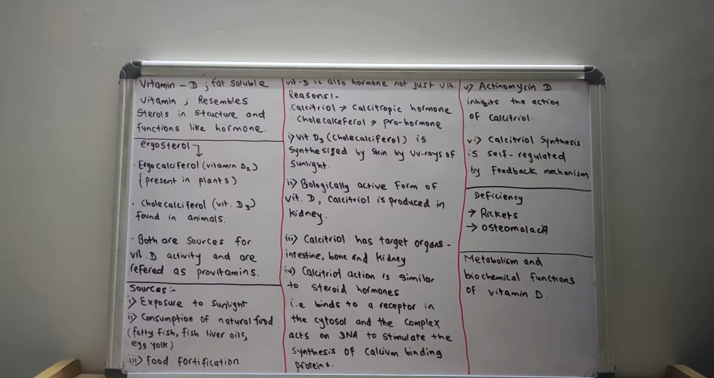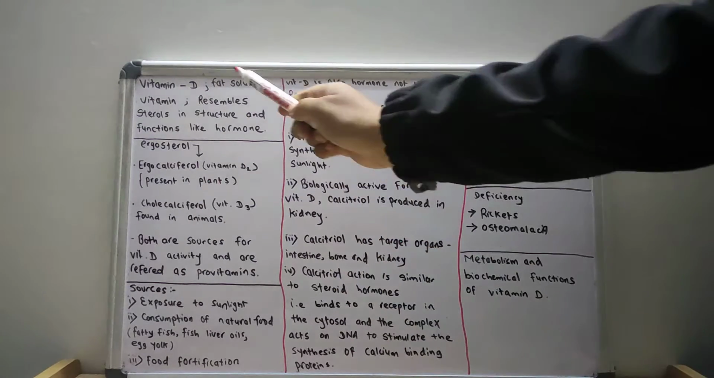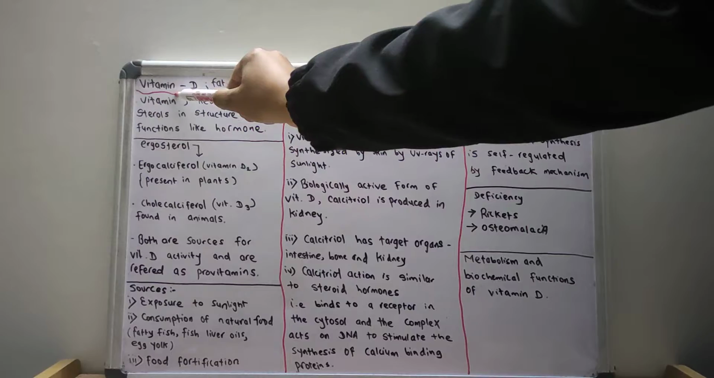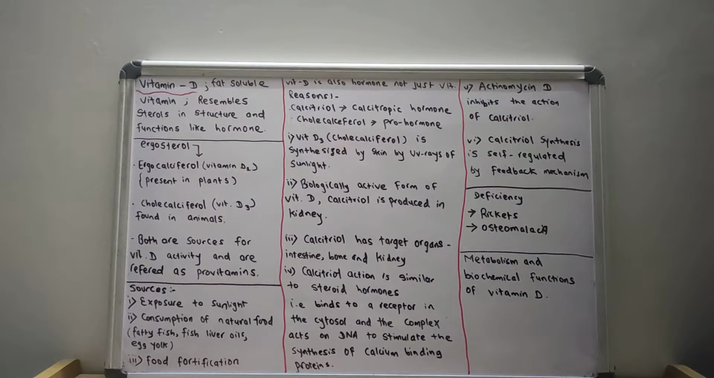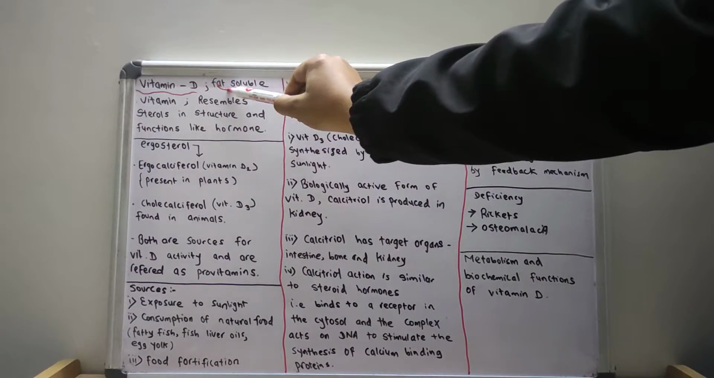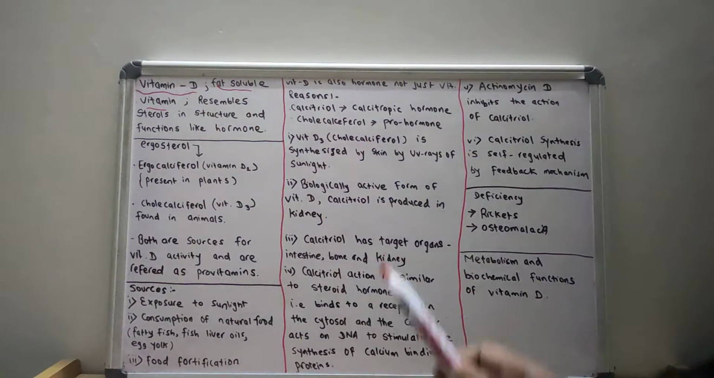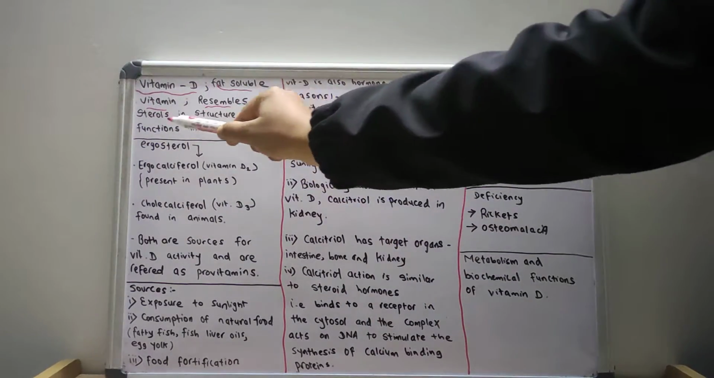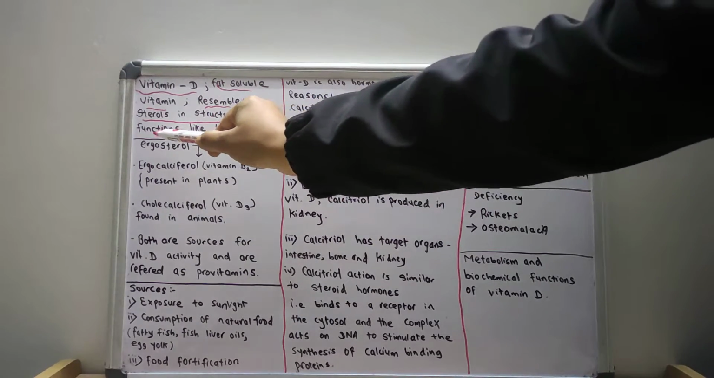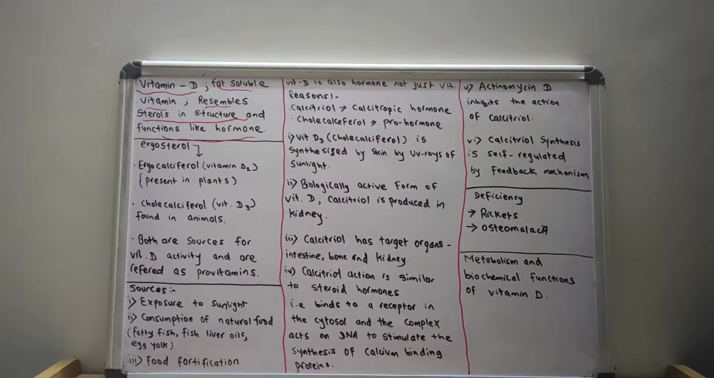So today we are going to read about one of the fat soluble vitamins, that is vitamin D. As I have already told you, vitamin D is a fat soluble vitamin. It resembles sterols in structure and functions like a hormone. Although we say it is vitamin D, it also functions like a hormone. I'll give the various justifications and reasons why vitamin D is also a hormone and not just a vitamin.